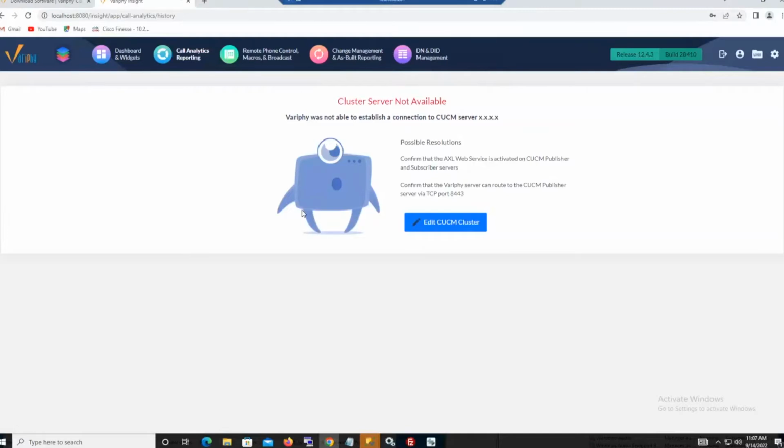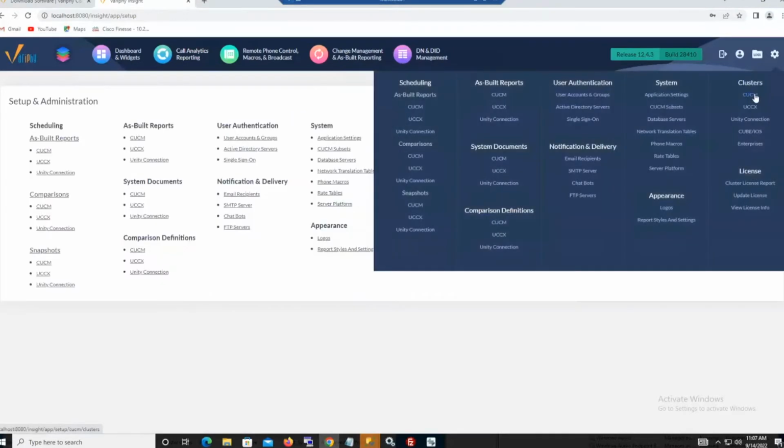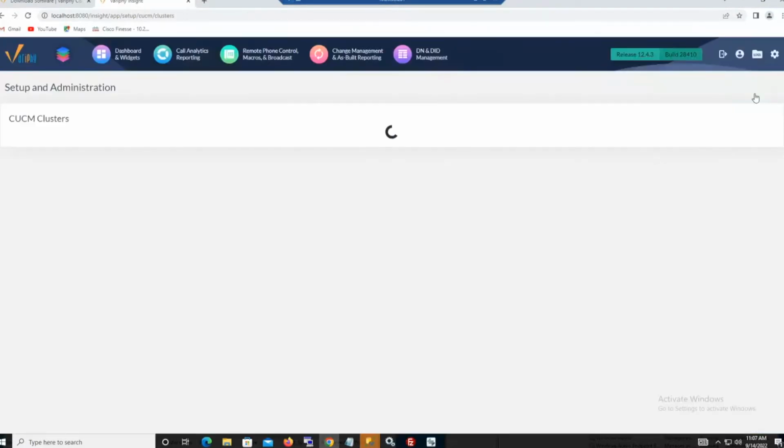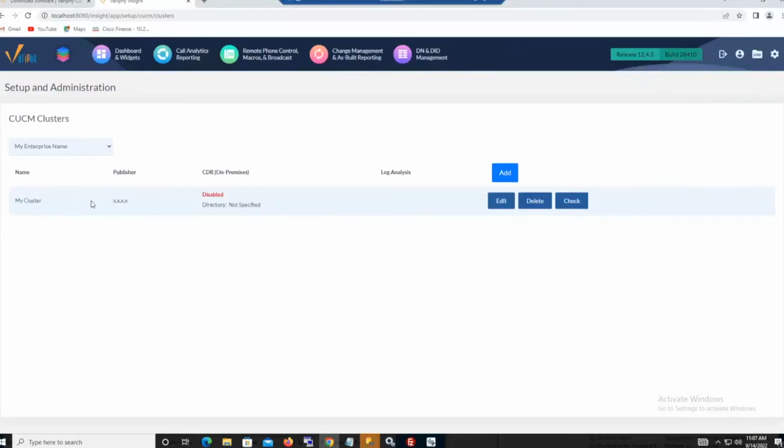I'm just browsing in here real briefly to show you that this is a complete shell. I have nothing defined. There are no configurations. There are no clusters set up. Even the call manager one is disabled. There is no publisher IP, et cetera. There's no log analysis. So, complete shell, as I had mentioned.